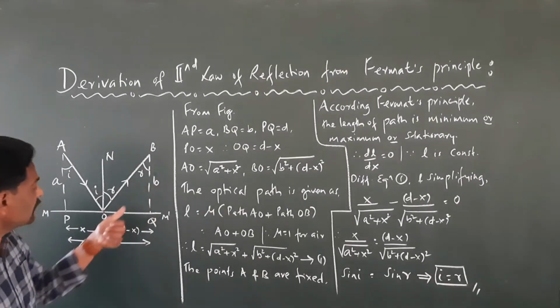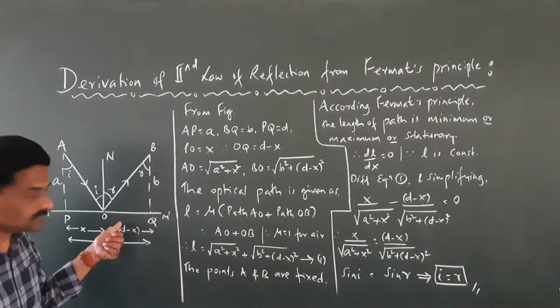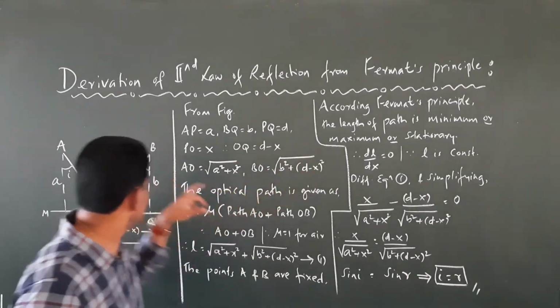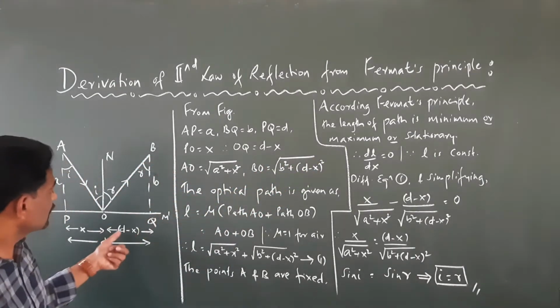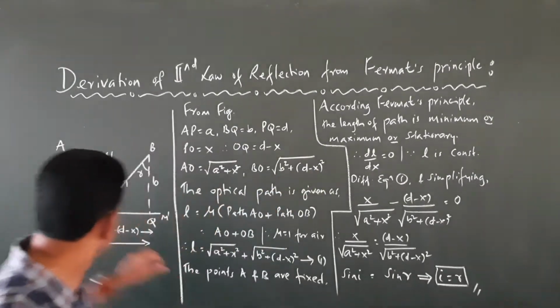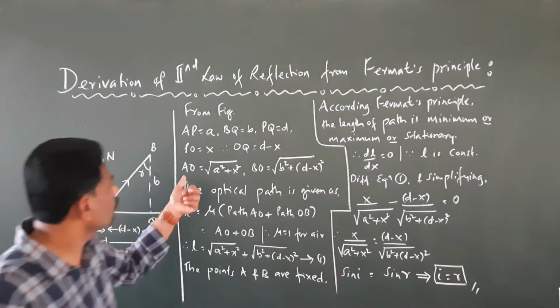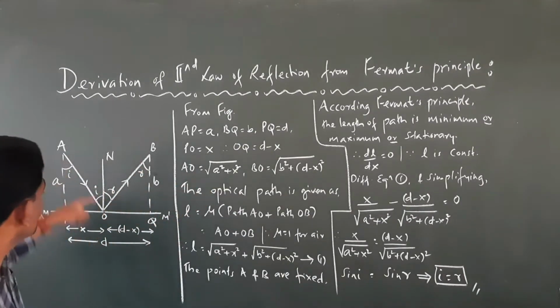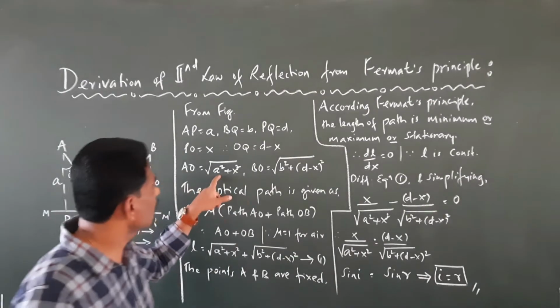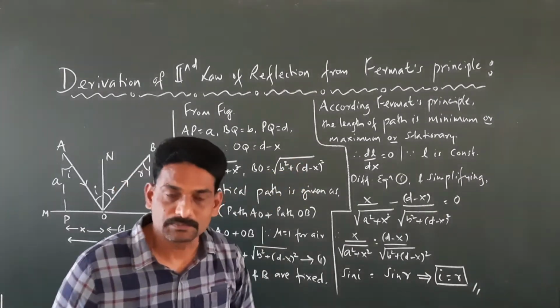Square of this plus square of this. That is, BO is going to be the square root of b square plus (d minus x) whole square. That is from this figure. So we know what is the value of AO, we know what is the value of BO. This is the value of AO, this is the value of BO.